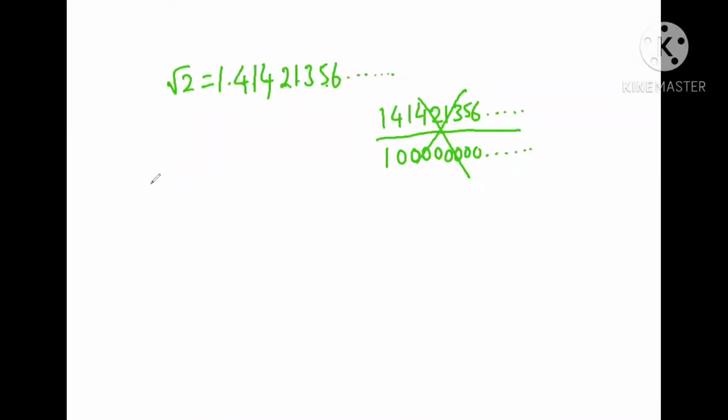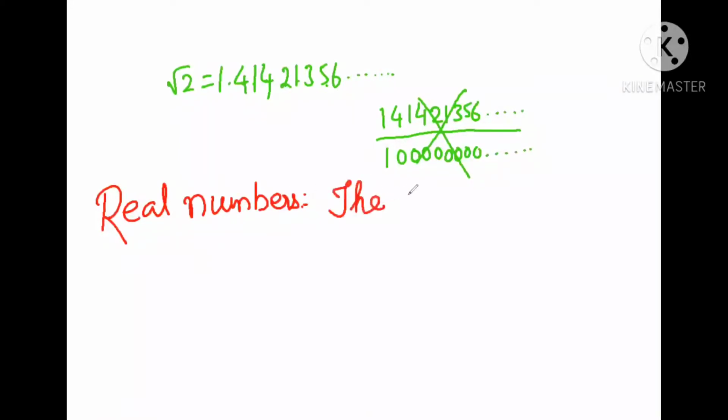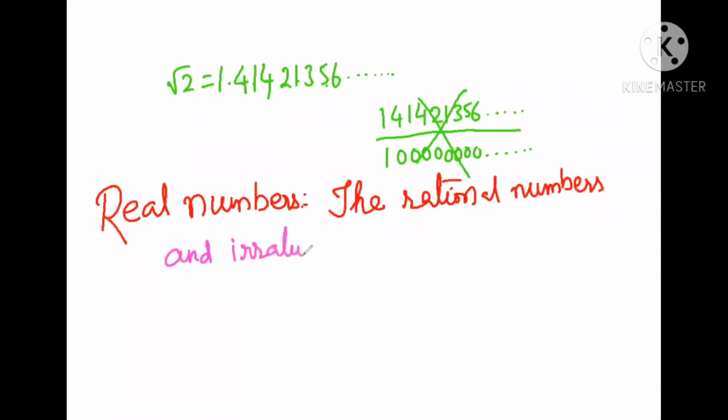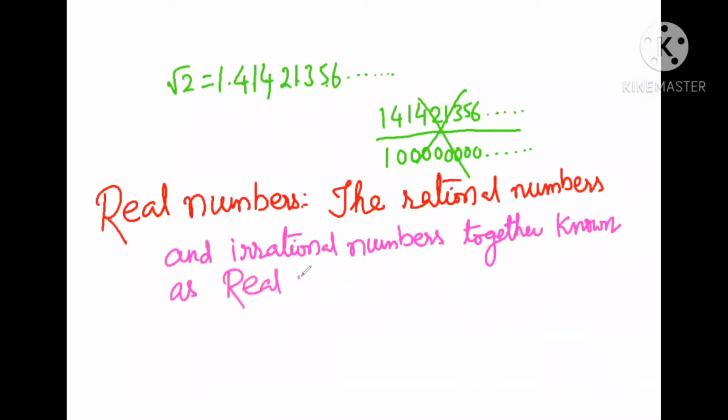The rational numbers and irrational numbers together are known as real numbers, the set of real numbers.